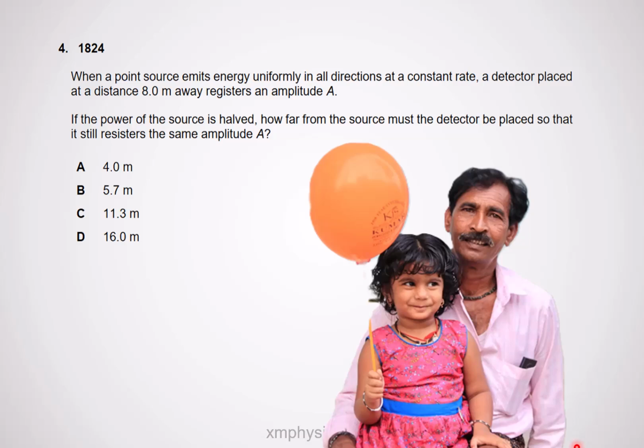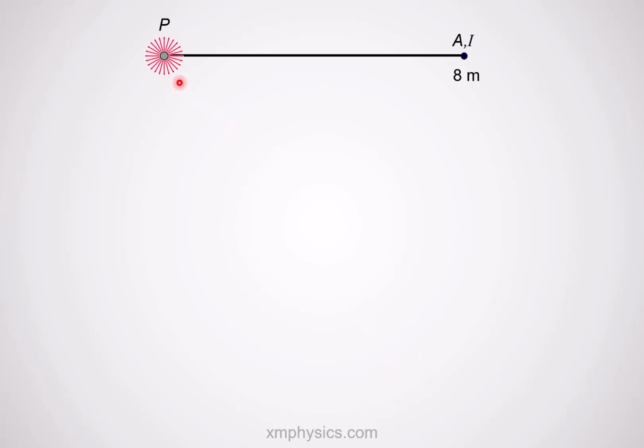Like yesterday, I went to the downstairs provision store when this father asked me to explain this question to his daughter. So this question is about a point source that's emitting energy uniformly in all directions. And the wave that arrives at this point, 8 meters away from the point source, has an amplitude of A